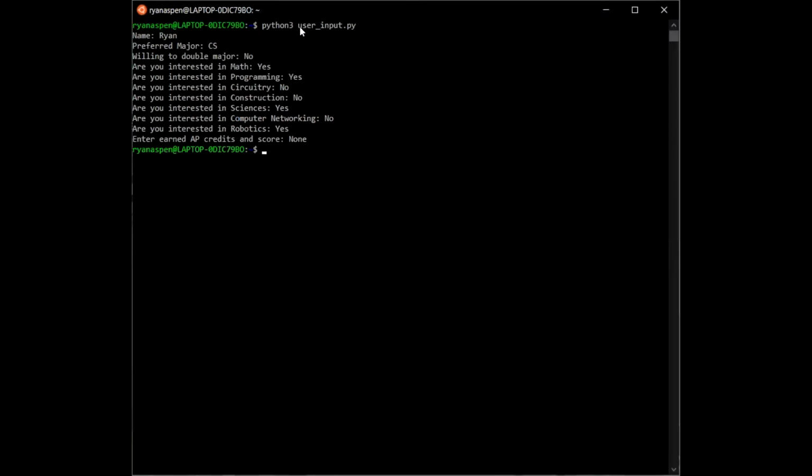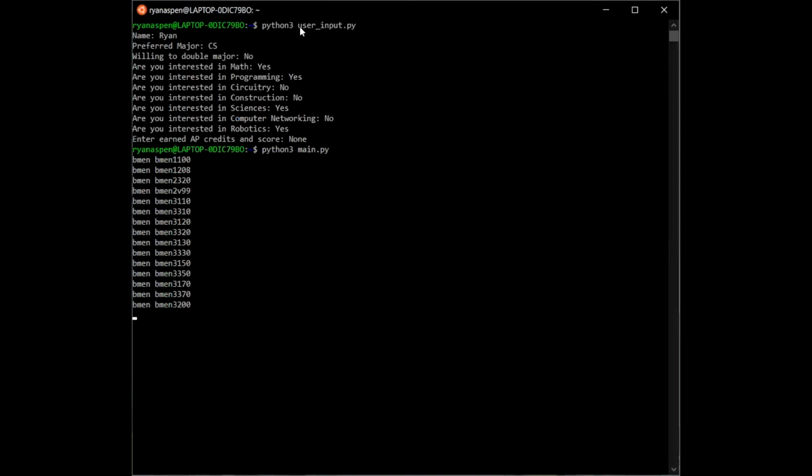After getting the user input, we will be running main.pl. It is the file we wrote to generate Prolog rules from the UTD course catalog website for 5 selected majors. Not only will it generate their information, it will also establish their relationships with other courses, such as prerequisites, corequisites, or equivalents.